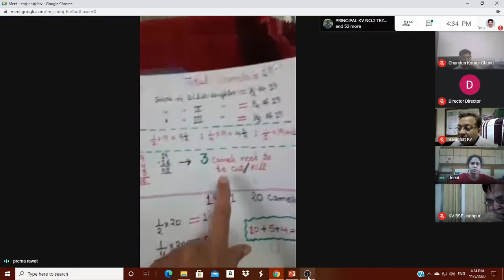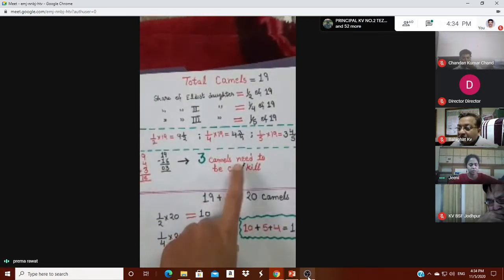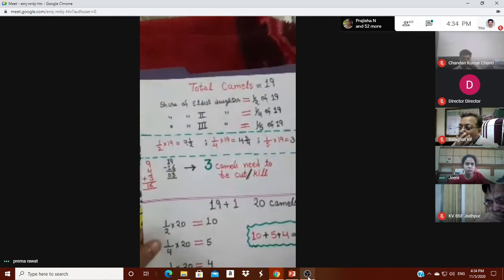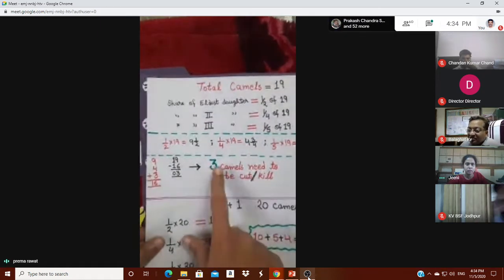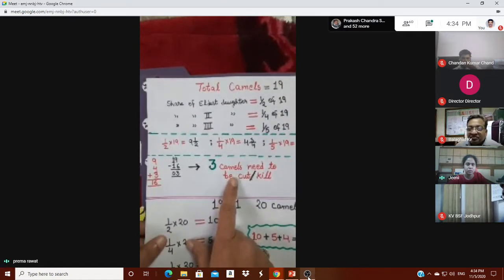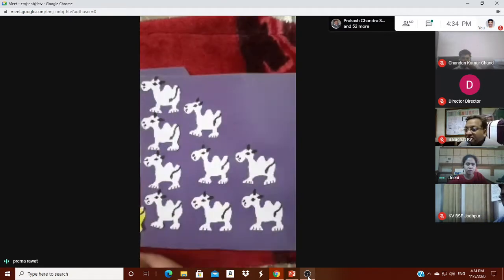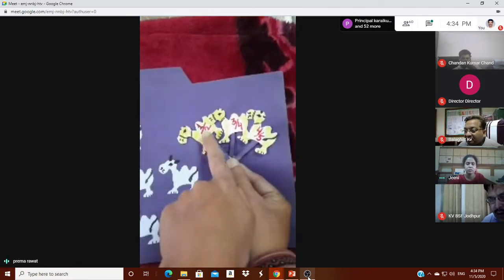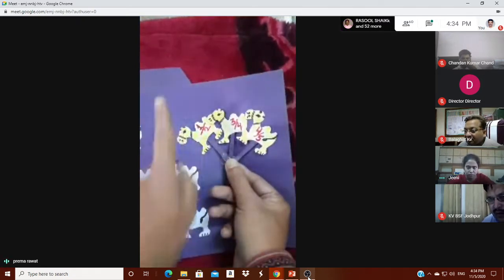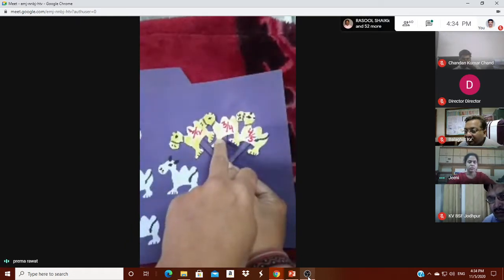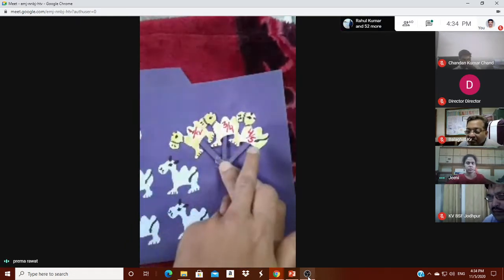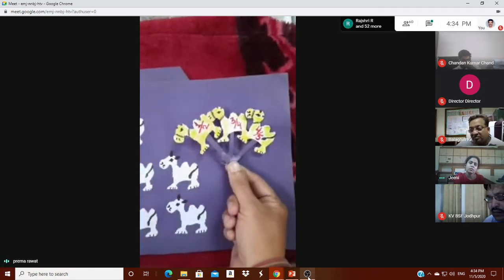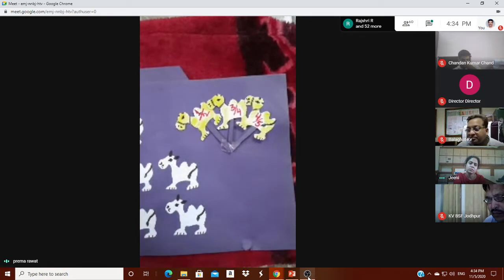So we have to kill these camels if we want to distribute according to the wish of the old lady. That was her last wish. To fulfill her wish we have to kill the camels, but it is not good. So see this first camel, half part of this should be given to the elder daughter, 3/4 part of the second camel to the second daughter and 4/5 part to the third daughter. So without killing these camels, how can we solve this problem?